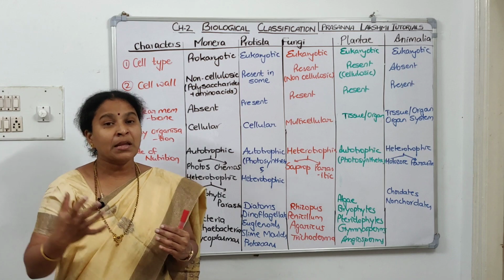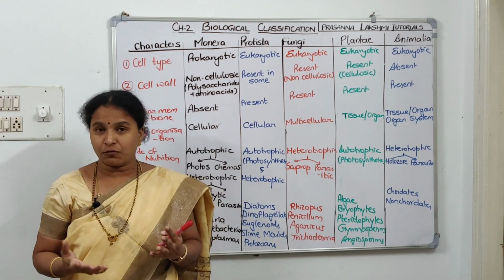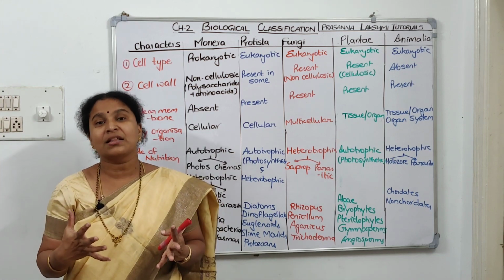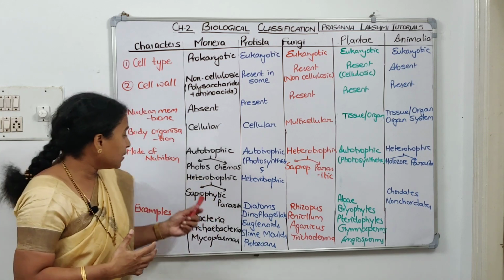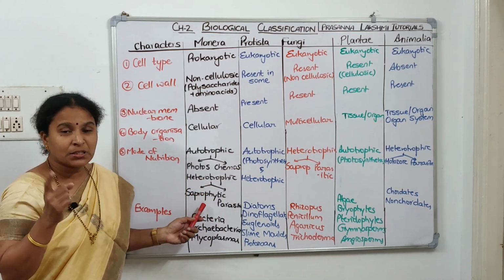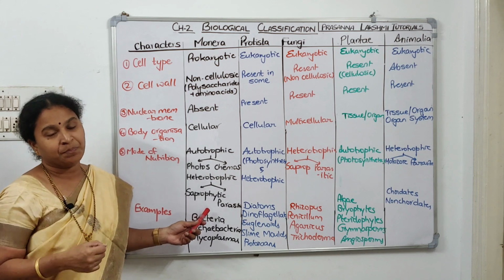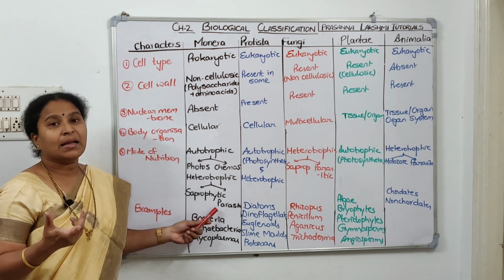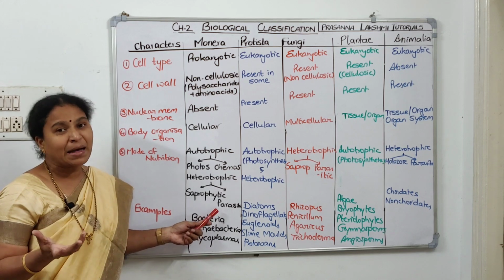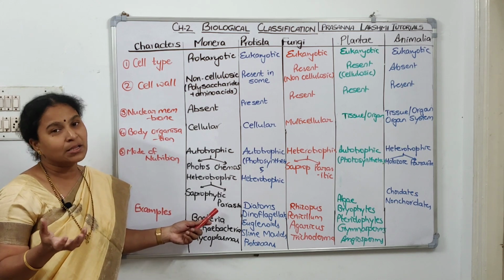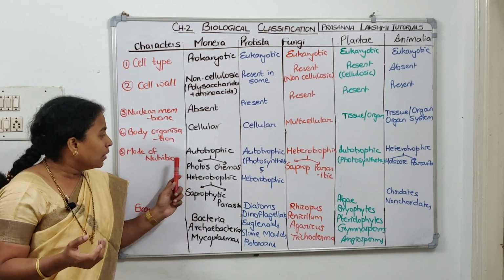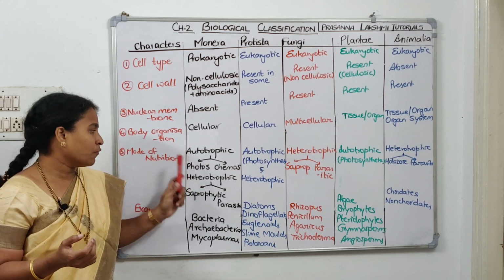Under autotrophic, if it uses the sunlight, photoautotroph. If it uses the chemical energy, that is called chemoautotroph. Under heterotrophic, if it decomposes the dead and decaying organic matter, saprophyte. If it depends upon the living host, then it is parasitic, like Salmonella. All these are parasites, right, on the intestine. E. coli is also a parasite. So mode of nutrition, bacteria shows autotrophic and heterotrophic.